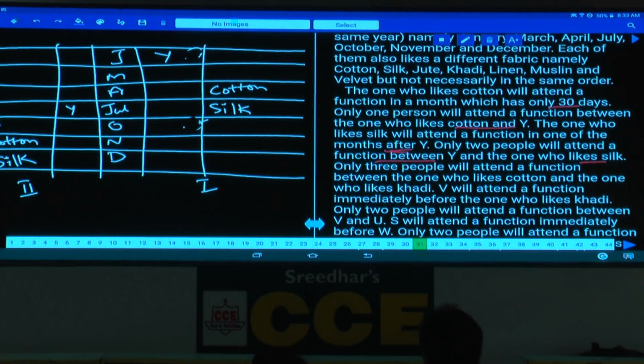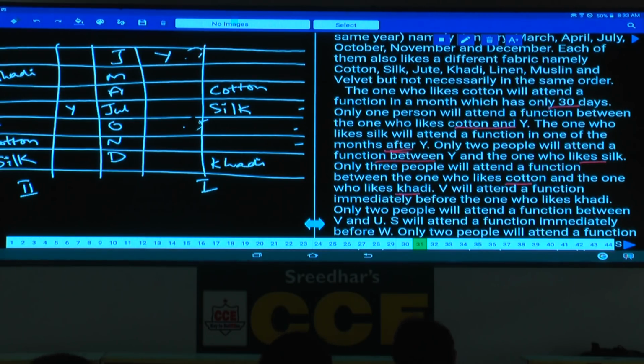And only 3 people will attend a function between the one who likes cotton and the one who likes khadi. Now between cotton and khadi, how many persons should be there? There are exactly 3: 1, 2, 3. Hence khadi must be in the month of December in case 1. And in case 2, where should this khadi be? There is no possibility at all. Is it possible? Between cotton and khadi 3 persons means, as cotton is here, 1, 2, 3, khadi will be here. Hence khadi must be in the month of March.